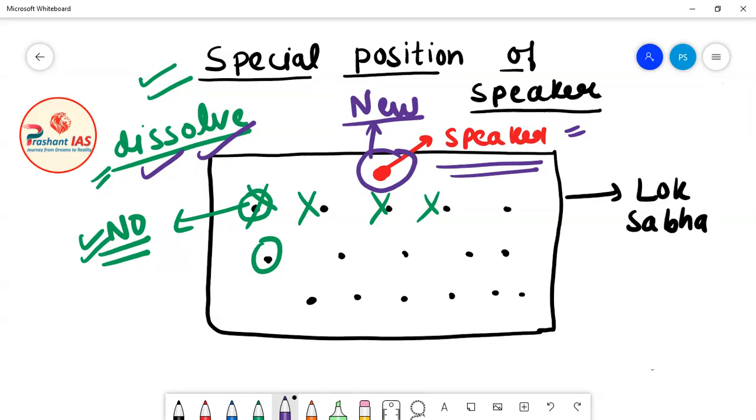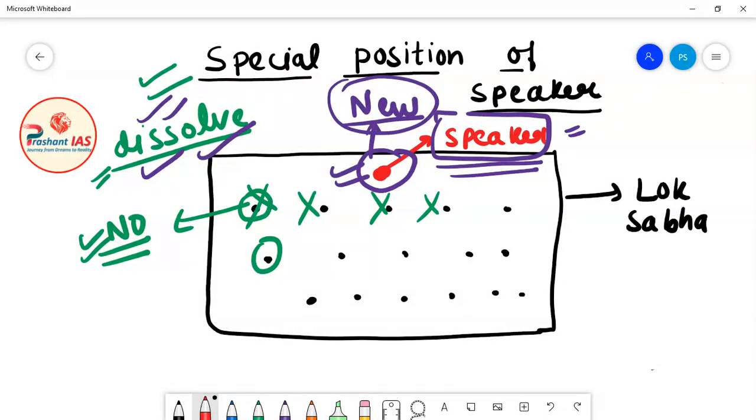So when the Lok Sabha is dissolved, all the members of Lok Sabha are removed, but the Speaker is not removed. The Speaker continues to be in office till the new Lok Sabha is constituted after fresh elections. Now why does this happen? When the Lok Sabha is dissolved, Lok Sabha as an institution does not come to an end. Dissolution of Lok Sabha does not mean the end of Lok Sabha.